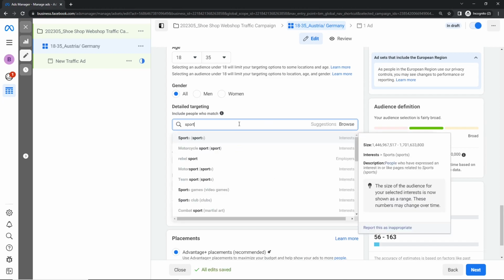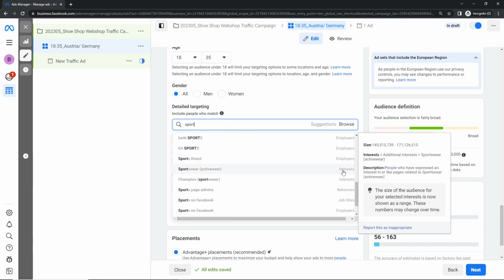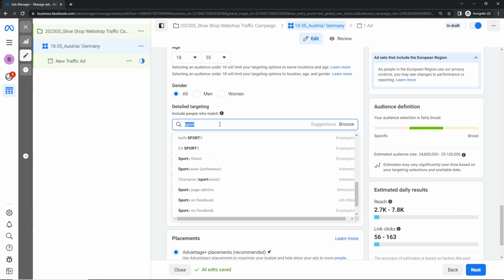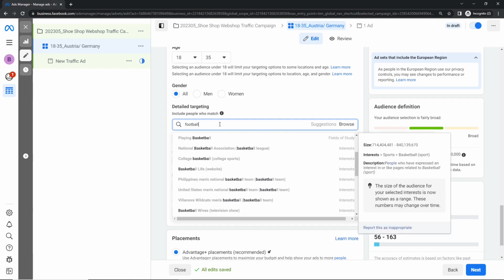But you also have, next to interests, employers, for example here, Rebel Sport, or you have behavior, sports page admins, you have job titles, something with sports, for example, or let's search for football.